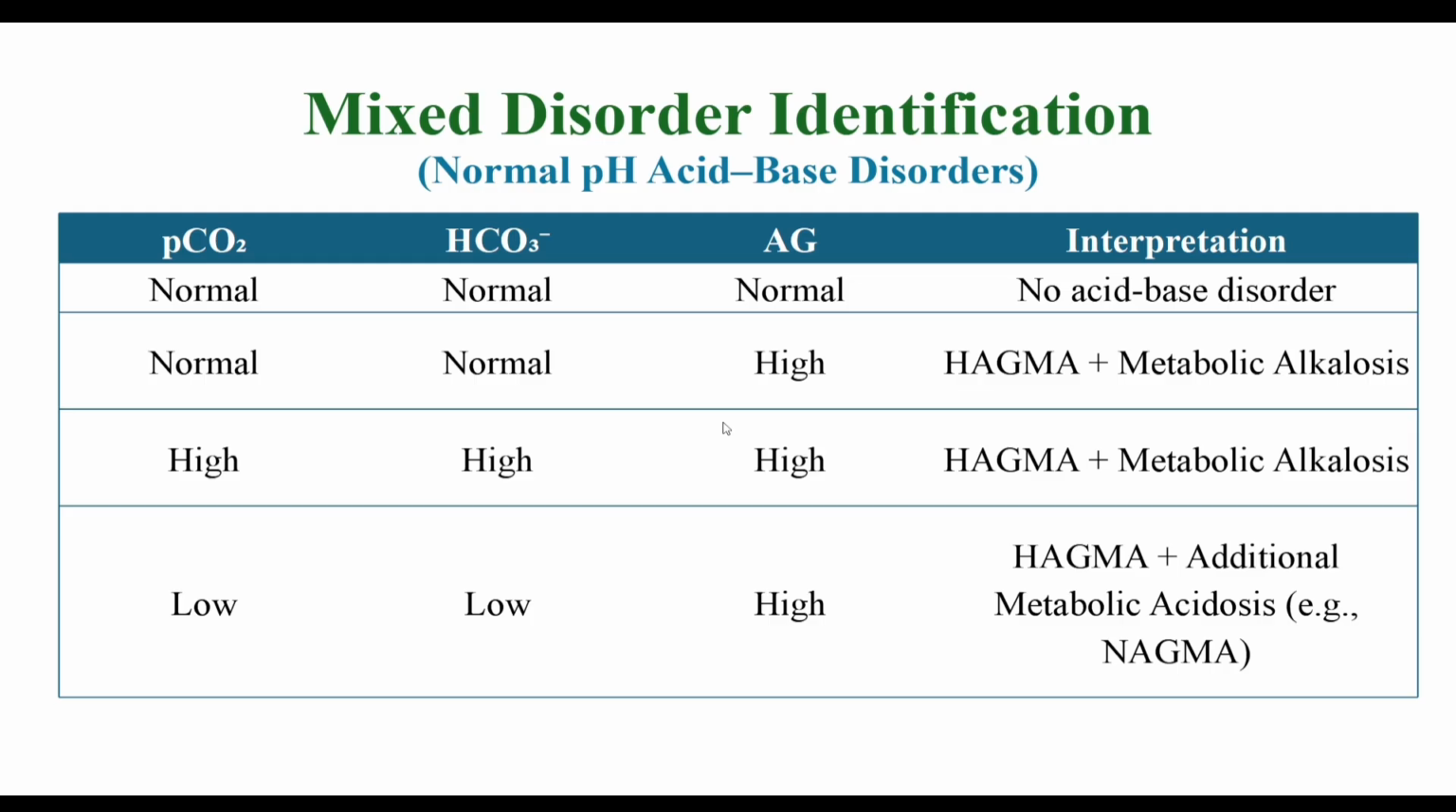Now see the normal pH acid-base disorders. In the first case PCO2 is normal, pH is normal, bicarbonate is also normal and anion gap is normal, so no acid-base disorder. But in the second case PCO2 is normal, bicarbonate normal, but anion gap is high and pH is normal. So this is high anion gap metabolic acidosis and metabolic alkalosis. See the next two also.